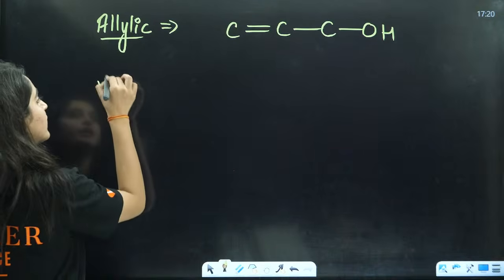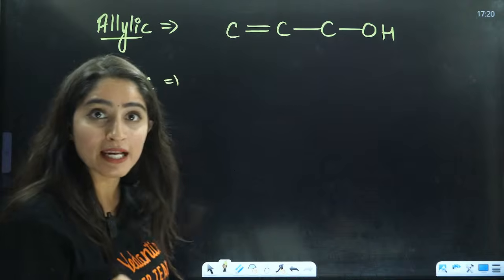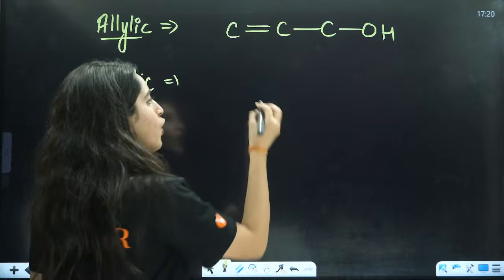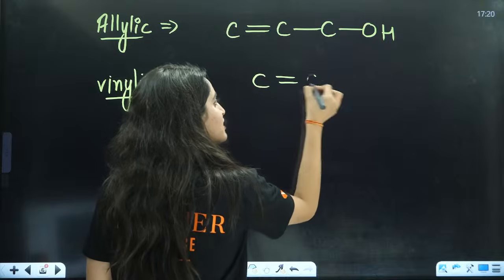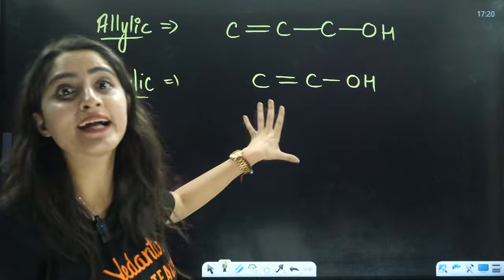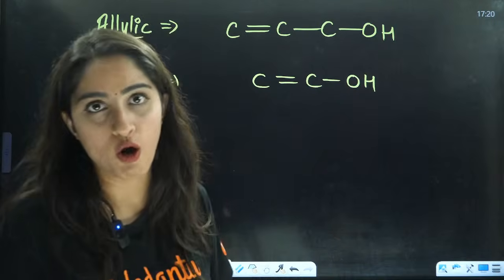And what is vinylic? It's something like this only, right? Now, here this OH is directly attached to the double bond. In this, OH is directly attached to the double bond, that is called a vinylic compound, vinylic alcohol, right?